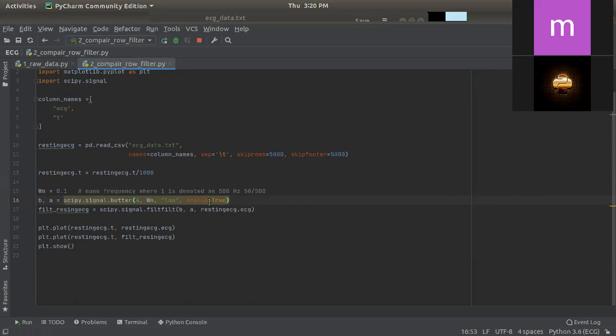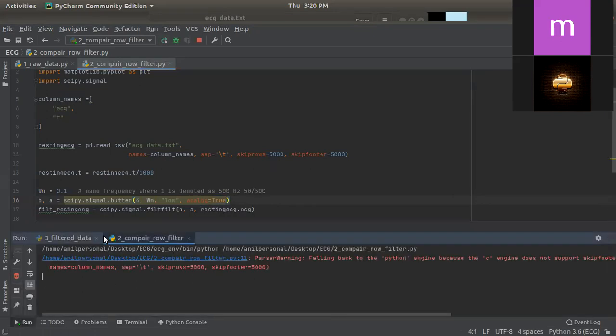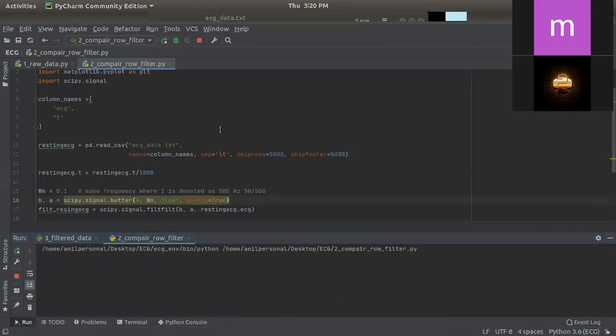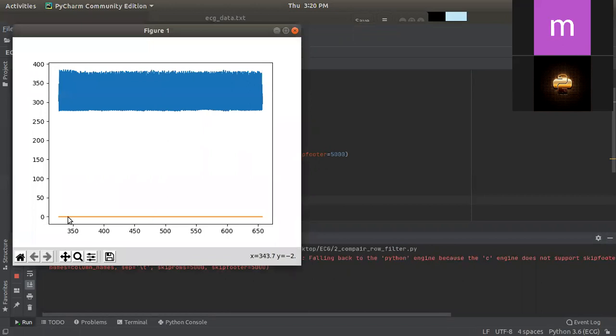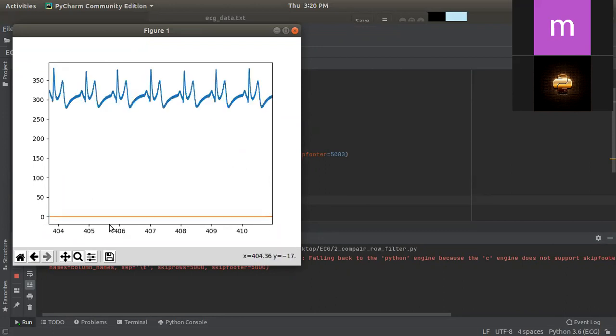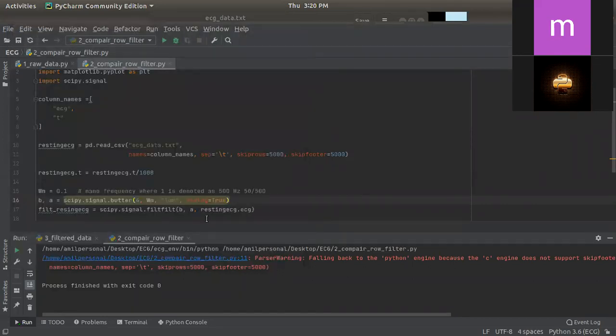As I make analog as 2, we can see now it's a straight line, a complete straight line, nothing we can compare here. If I zoom it out, it's a complete straight line because we made analog equal to true. When we make analog equal to true, it makes a zero, a completely straight line. It is not following our original waveforms, but we want to follow our original waveforms.